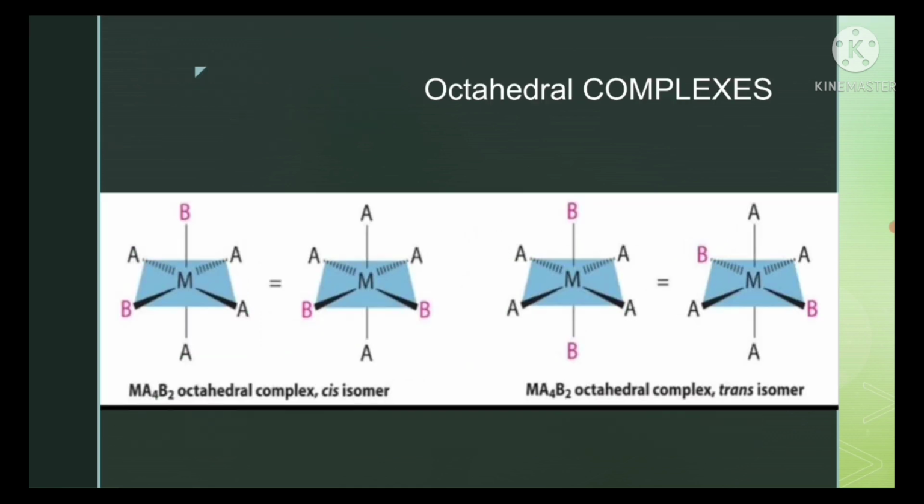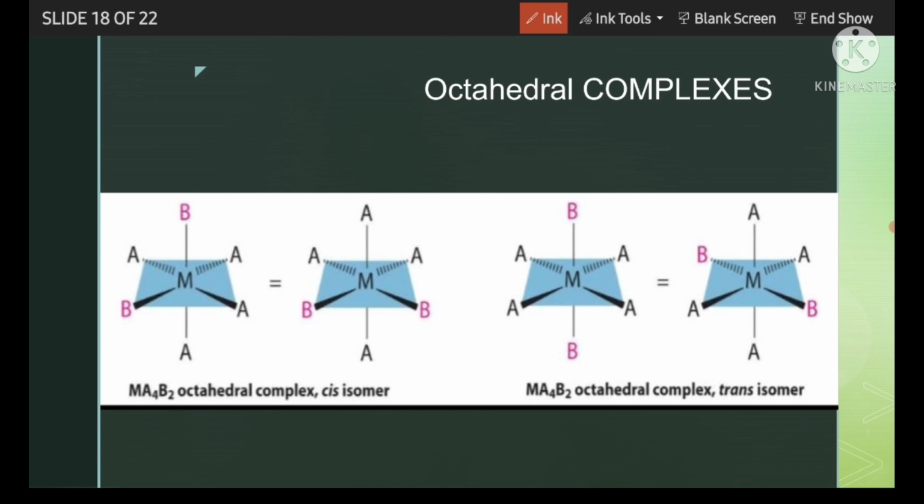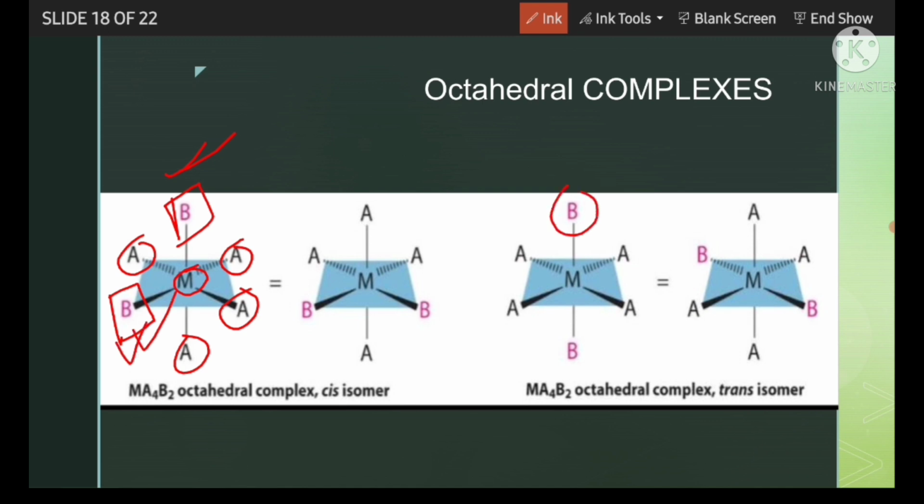Next, for octahedral complexes. You see this is the metal and there are 4 A groups and 2 B groups. If the 2 B groups are opposite to each other, like this, totally opposite, this will be called trans.